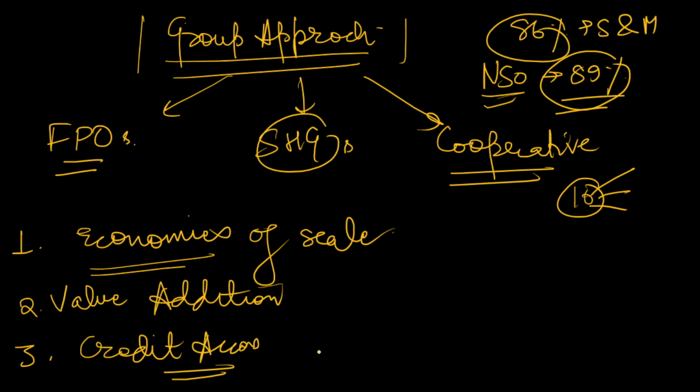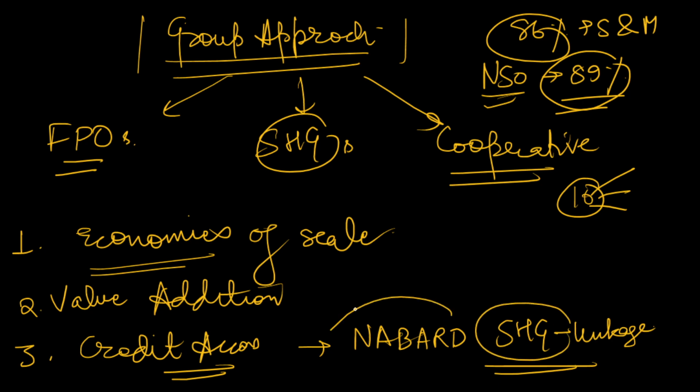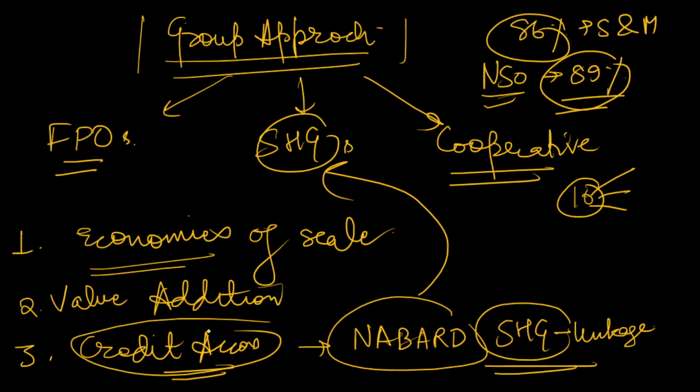Okay, obviously you have heard about SSG linkage, NABARD SSG linkage. So what happens through this: when you form an SSG, through NABARD you can get credit to your SSG. So credit access will be enhanced. There are various government schemes which are giving credit to SSGs, FPOs. So that will be another benefit.